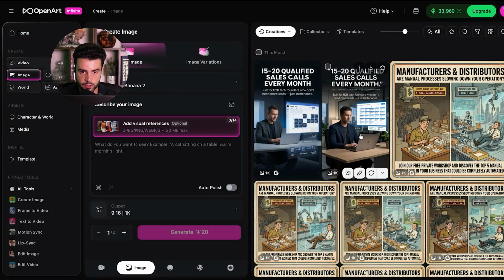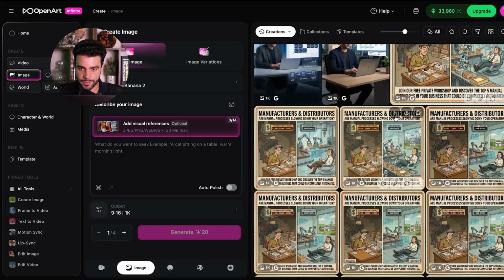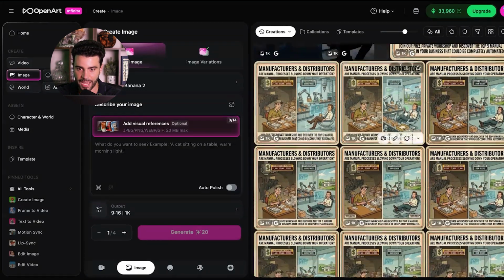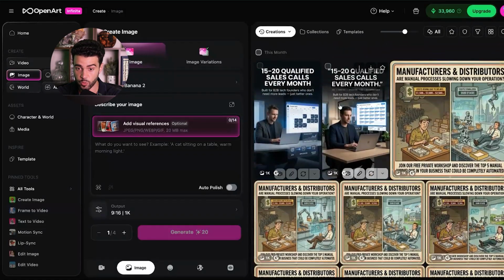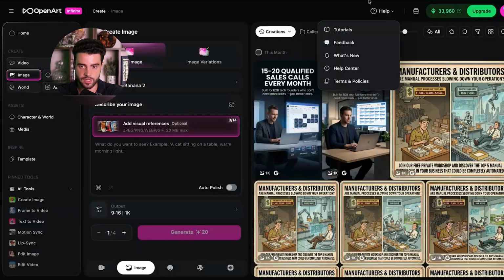So first of all, if you go over here to the image section, you can actually see some of the images that we were just creating for some clients over here. You'll be able to take a look at some stuff, right? This is just an AI image-based ad, like before and afters. These work great for our clients, and we recommend that you guys start running some of these if you haven't already. But really how you go ahead and create a prompt and basically use this is fairly simple.